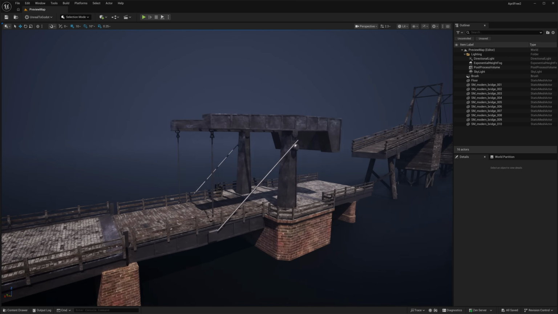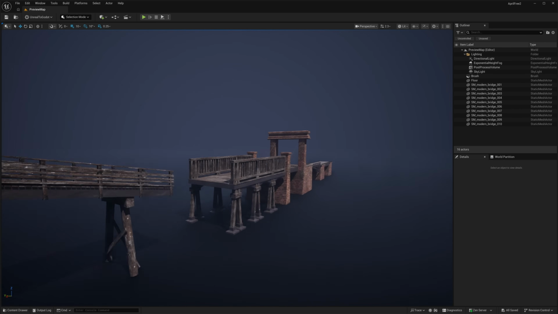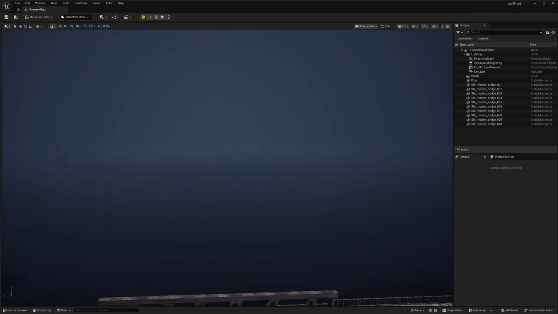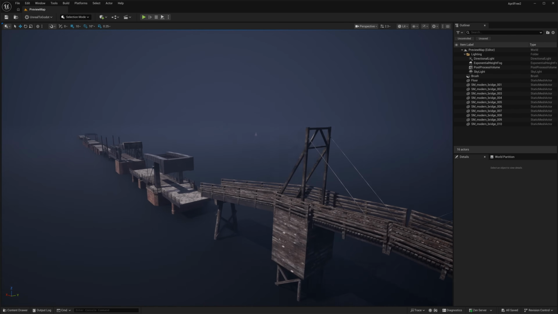And here you can see this is the Bridges over Madison County setup. So if you need a number of different bridge components, you can use these together to create a variety of different bridges.